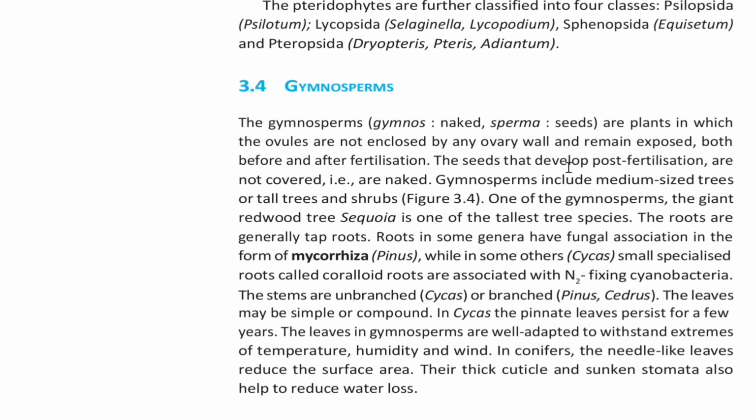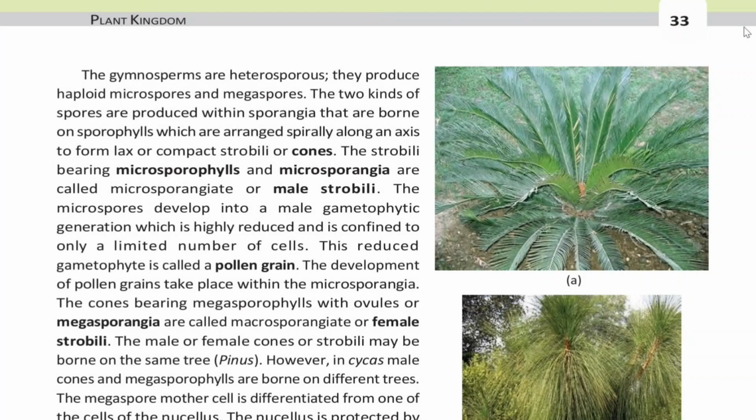The leaves in gymnosperms are well adapted to withstand extremes of temperature, humidity, and wind. In conifers, the needle-like leaves reduce the surface area. Their thick cuticle and sunken stomata also help to reduce water loss. The gymnosperms are heterosporous. They produce haploid microspores and megaspores. The two kinds of spores are produced within sporangia that are borne on sporophylls which are arranged spirally along an axis to form lax or compact strobili or cones.